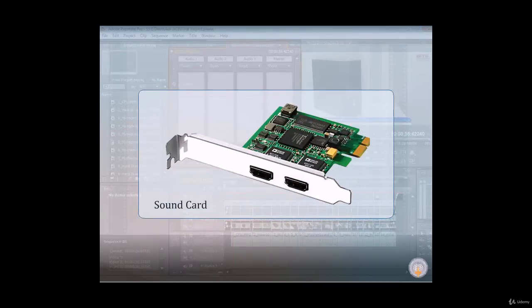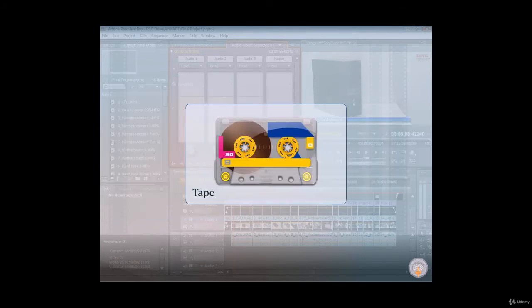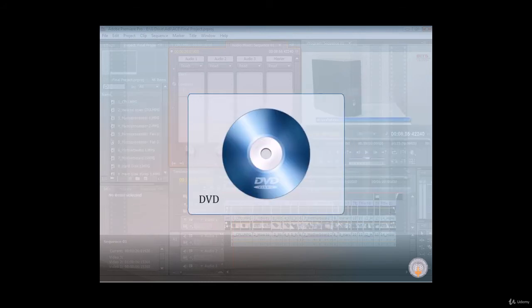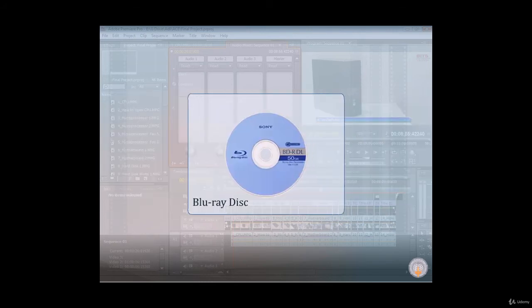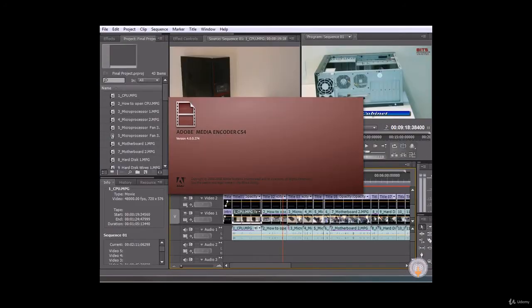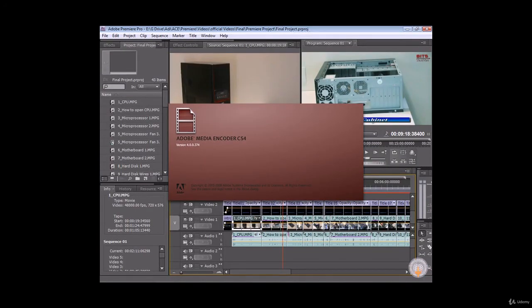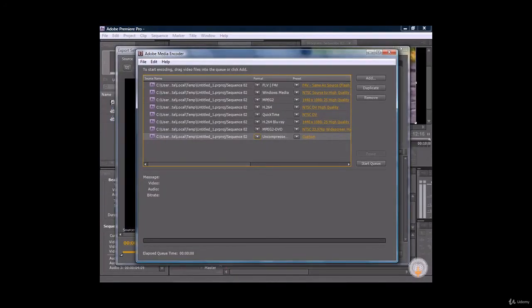Deliver your edited sequence in the medium of your choice: tape, DVD, Blu-ray disc, or movie file. Using the Adobe Media Encoder, you can customize the settings for MPEG-2, MPEG-4, FLV, and other formats and codecs to the needs of your viewing audience.